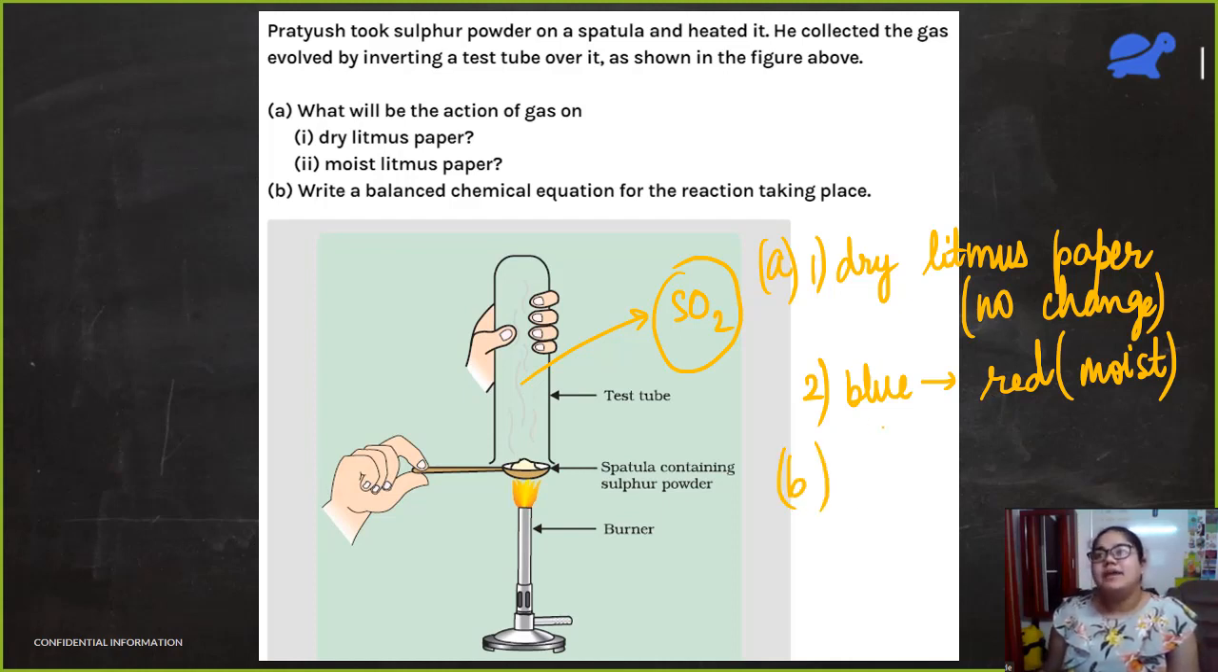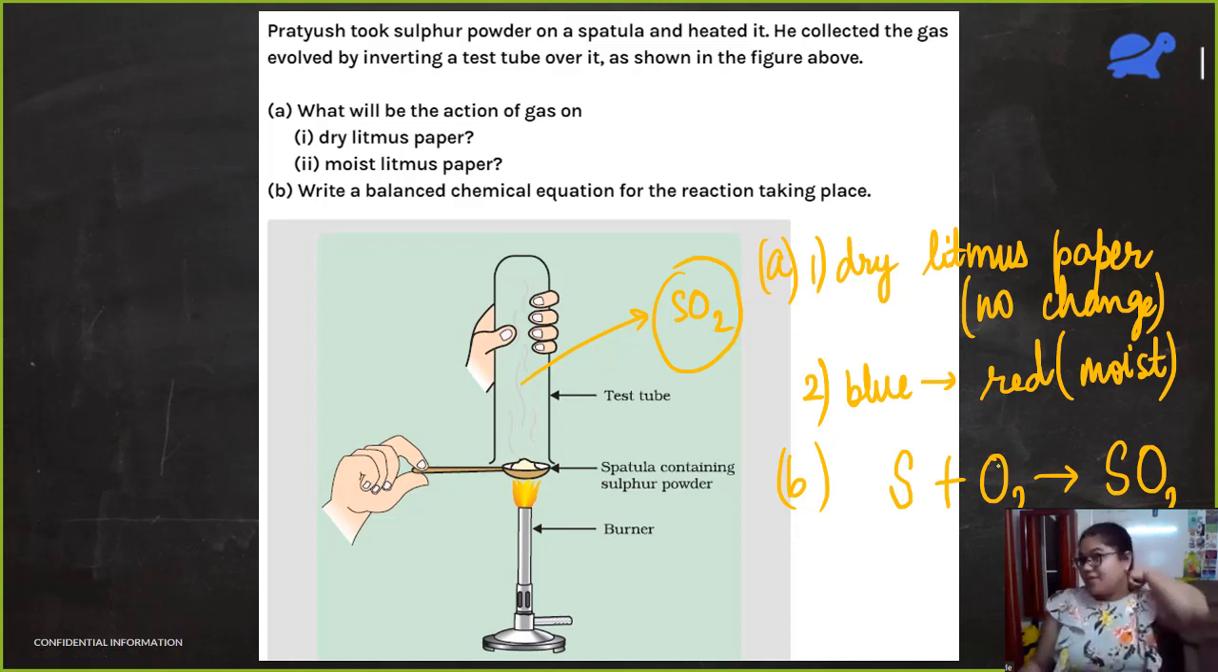Now, part B. Write a balanced chemical equation. So, balanced chemical equation is simple. We take sulfur, we react it with oxygen, we get sulfur dioxide. But it's not yet complete. This is just the first part. Okay, we have to write another reaction.